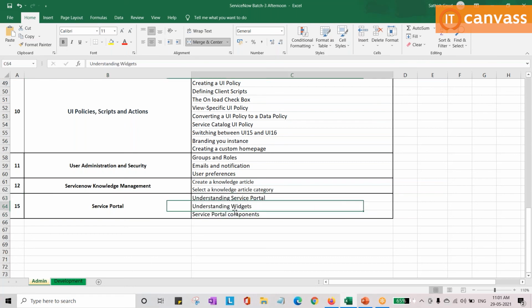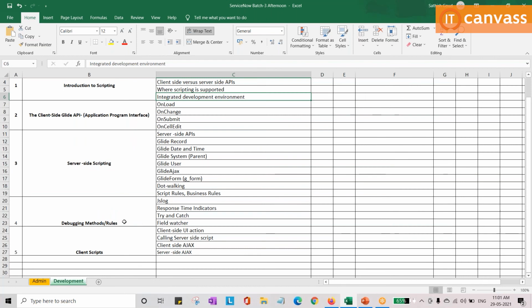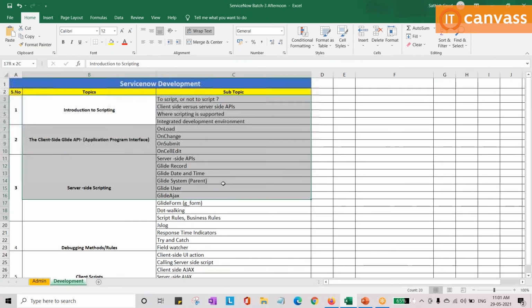Okay, on this service portal, suddenly, if someone asks you to change the logo or to add some widget on the service portal or to design a separate functionality, we will give you knowledge on that. We are not going to make you learn JavaScript, HTML, CSS in this training. We'll just give you a platform where you can do that scripting. Okay, we'll try to show some examples also. We will design in front of you. I will add that widget into the portal and you will see the differences. Okay, that is about service portal and about scripting.